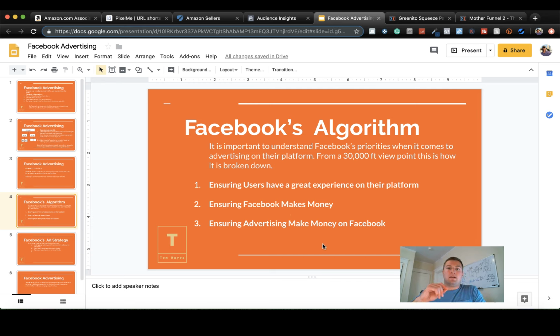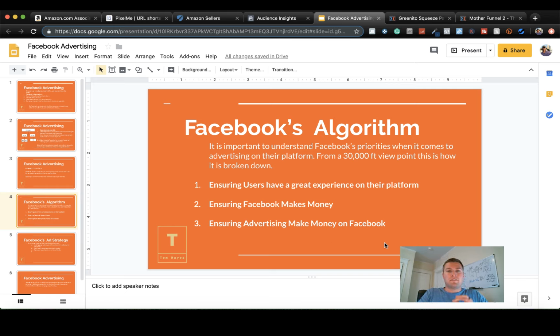Facebook Blueprint is Facebook's way to learn Facebook advertising, and I highly recommend you go and check that out, because Facebook is very strict about their policies, and you need to understand them to understand how to run ads, but also how to run ads effectively. Because if you're not compliant with their terms, there are certain things where they will knock you down and not optimize your ads as well.